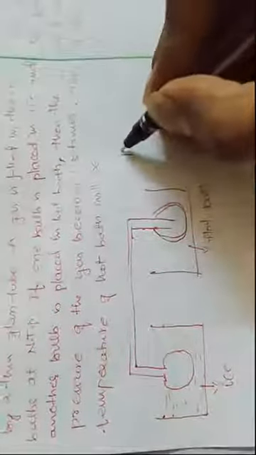See, before keeping into the ice and hot bath, let us take these two bulbs.